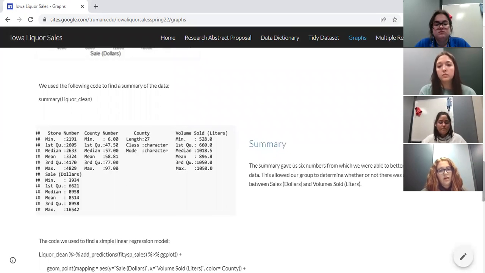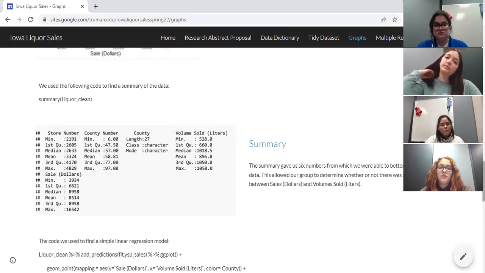For the summary of our graphs, it gave us 6 numbers from which we were able to better understand our data, and this allowed our group to determine whether or not there was a correlation between sales in dollars and the volume sold in liters.